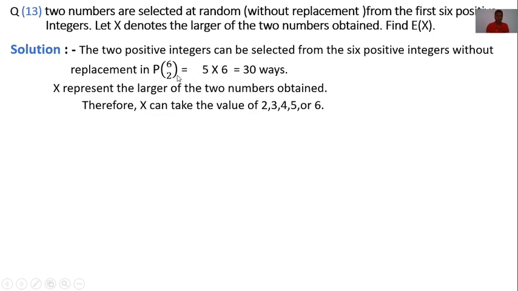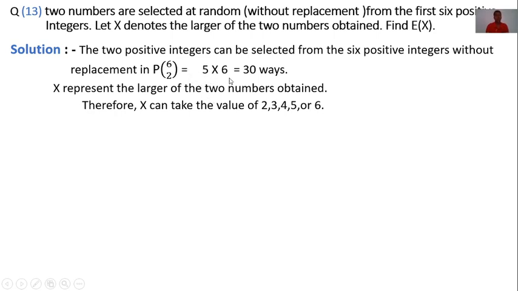I repeat again. This is an arrangement of two numbers out of 6, therefore it is a permutation 6P2, solved as 6 factorial upon 6 minus 2 factorial, that is 6 factorial upon 4 factorial. 6 factorial we can write as 4 factorial into 5 into 6, upon 4 factorial. 4 factorial gets cancelled.